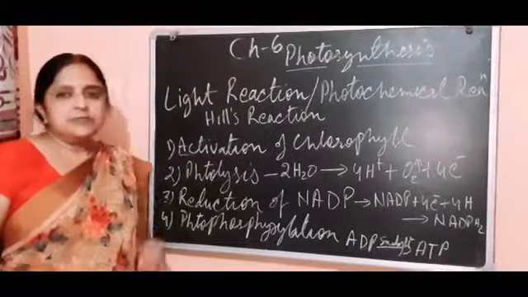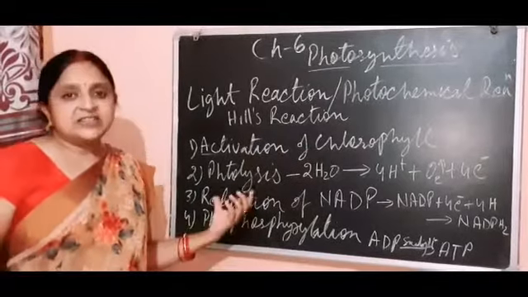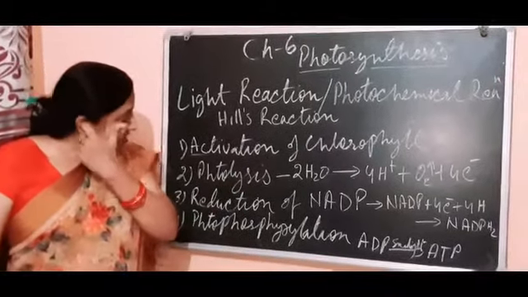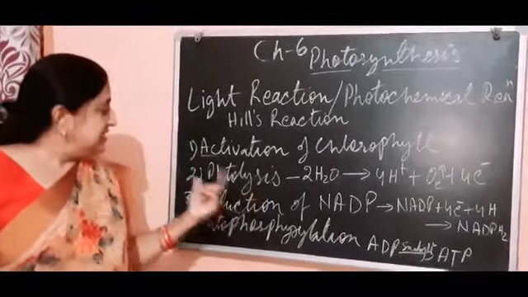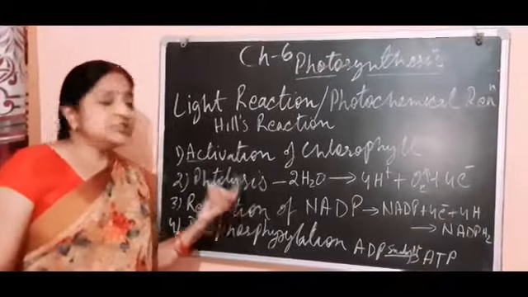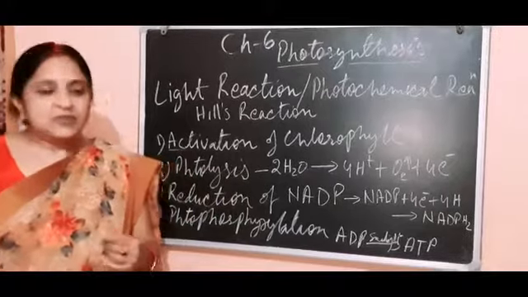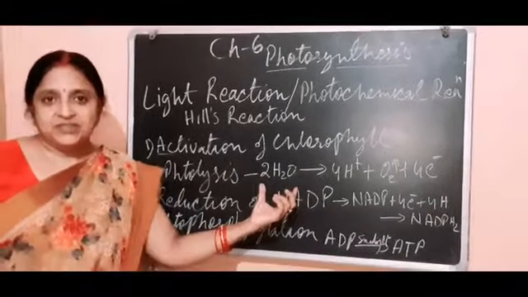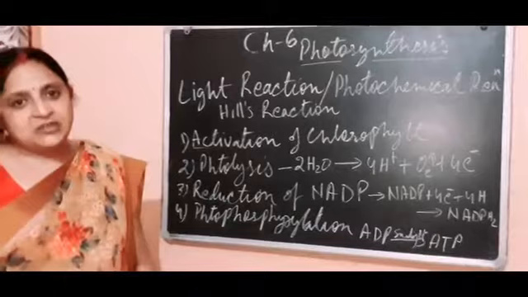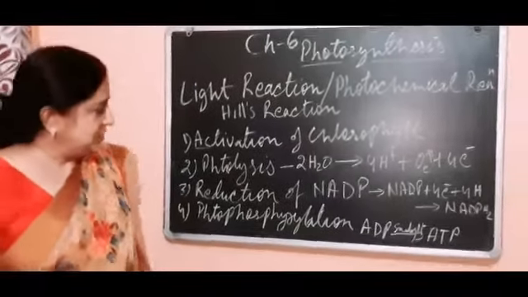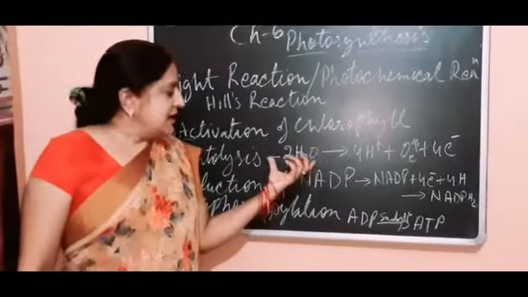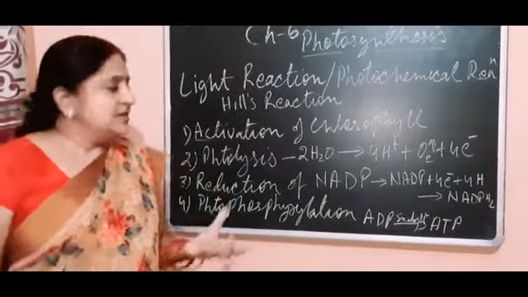Now after absorbing the light, the chlorophyll causes the second step, which is photolysis. Photo means light, lysis means breaking down. In the presence of light, something is breaking. What? It is water, which is absorbed by the process of osmosis by the roots, and is present in the leaves.